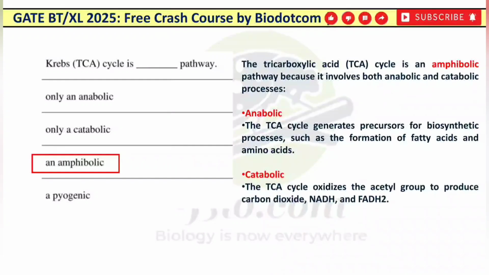So when the TCA cycle generates precursors for the biosynthetic processes, such as forming fatty acids and amino acids, on that note it is anabolic, and it is catabolic in terms of when it oxidizes the acetyl group to produce carbon dioxide and reducing power.